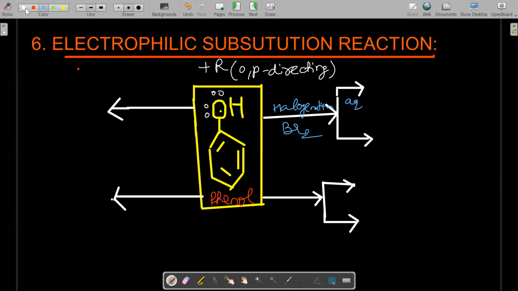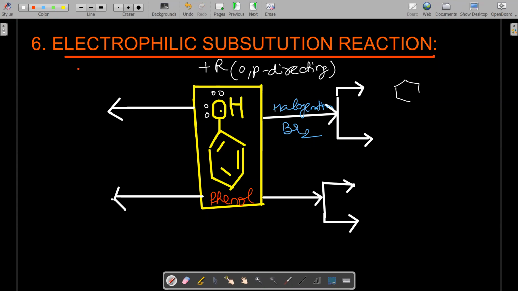So when bromine reacts with phenol in aqueous medium, what do we get? Anybody knows? Anybody can tell what product we will get in this reaction?